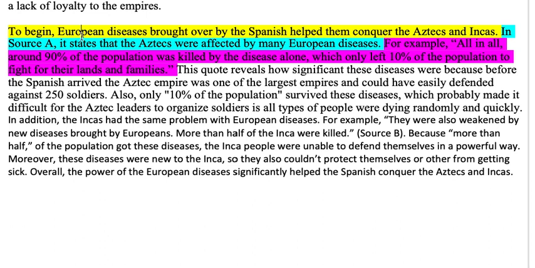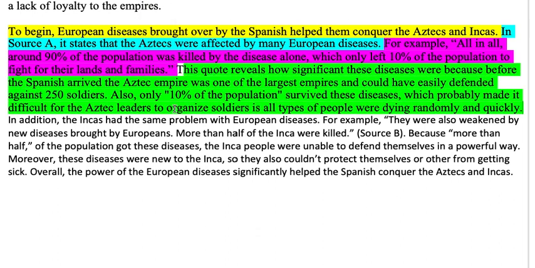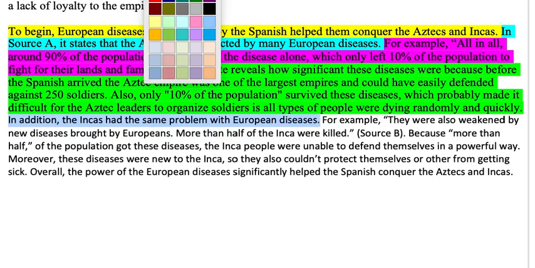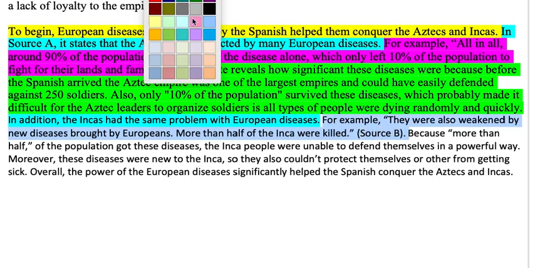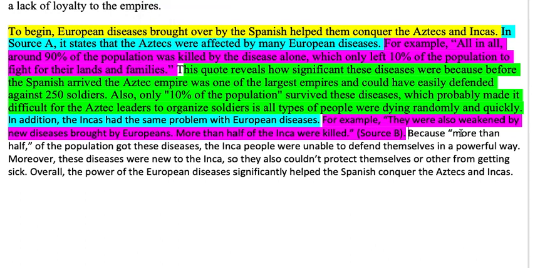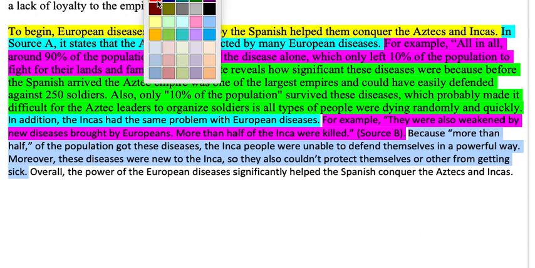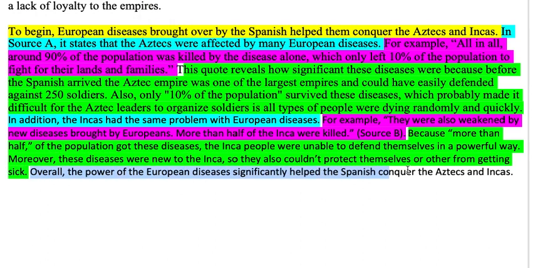You'll notice I have an assertion, a context sentence, 1 piece of evidence, 2 sentences that are interpretation, and then repeating that same process, another context sentence, and then after that, another piece of evidence, and then after that, 2 more sentences that are interpretation. And then my last sentence is my tie back. So all of those make up my body paragraph, and I'm ready to move on to body paragraph 2.